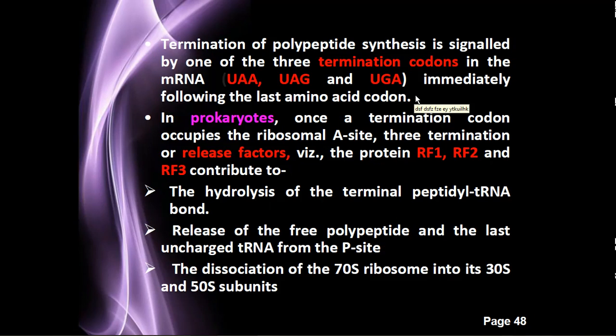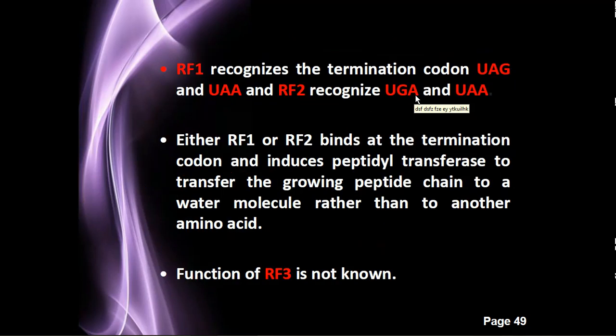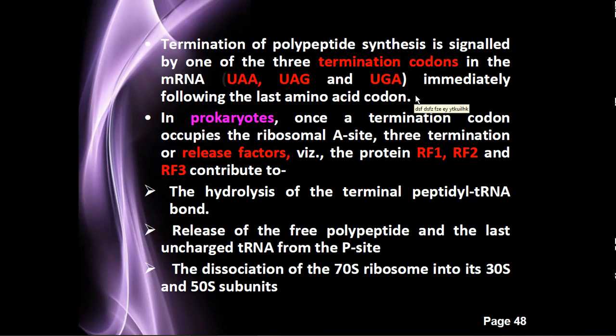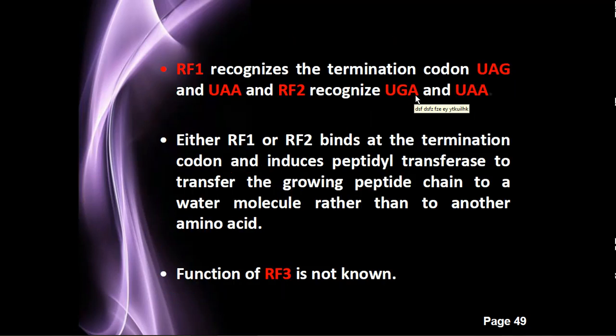These factors are responsible for the termination process, recognizing the termination codon. RF1 recognizes UAG and UAA, and RF2 recognizes UGA and UAA. Either RF1 or RF2 binds to a termination codon. It induces peptidyl transferase to transfer the growing peptide chain to a water molecule rather than another amino acid.